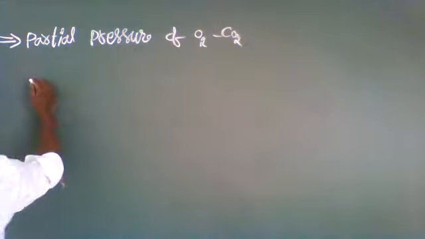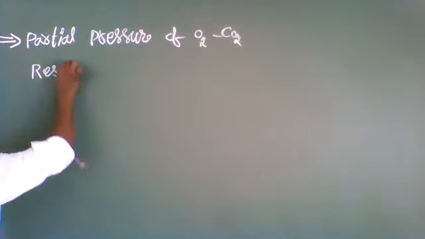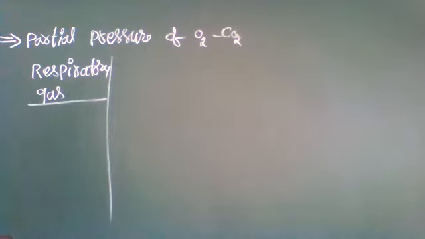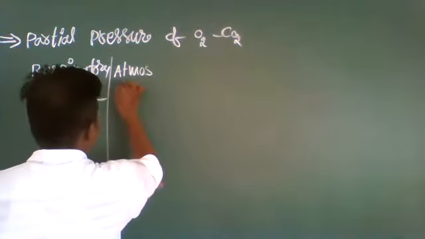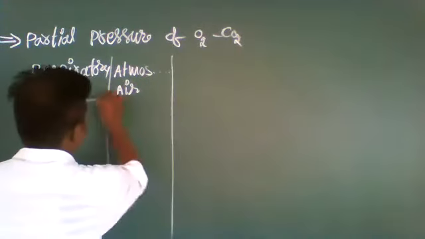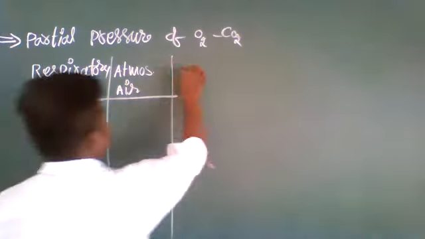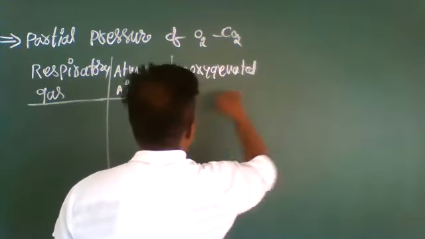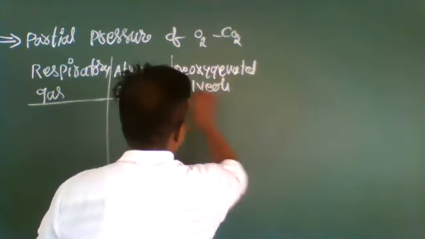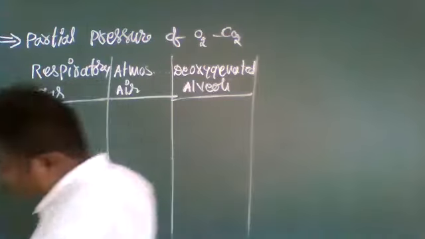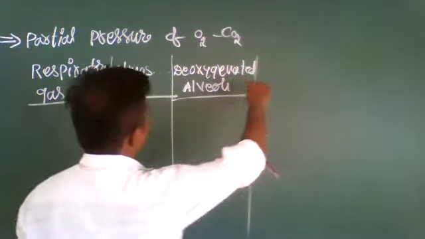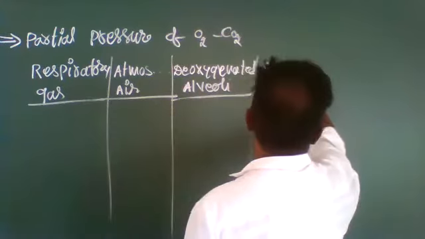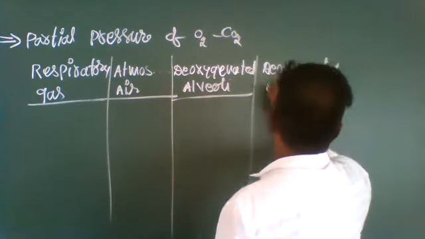The first column here is respiratory gas, then atmospheric air, then deoxygenated blood in alveoli, and deoxygenated blood.